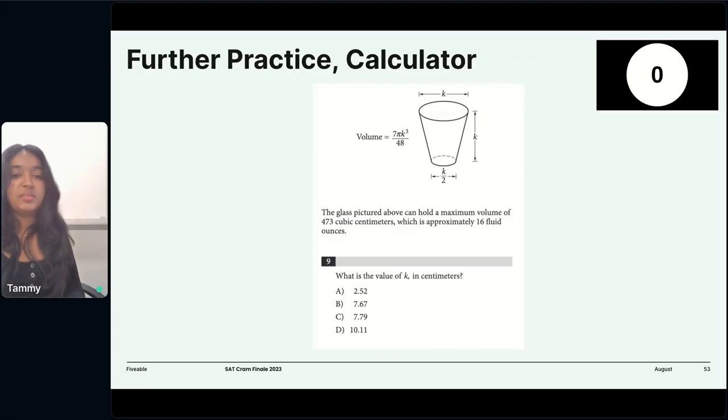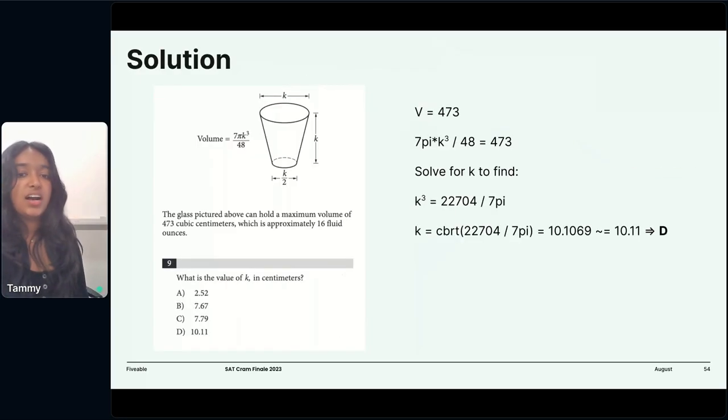Okay, so this is a really neat problem because they basically gave us the volume equation and they've also given us the volume. So we've got our equation, we can equate it to the volume given in the problem, which is 473, and then we can just solve for k, right? So this is just some algebra-heavy work. Like I said, just multiply by 48 on both sides, divide by 7 pi, and take the cube root to find k. And that is 10.11, which is option D. Right. Let's move to the next slide.